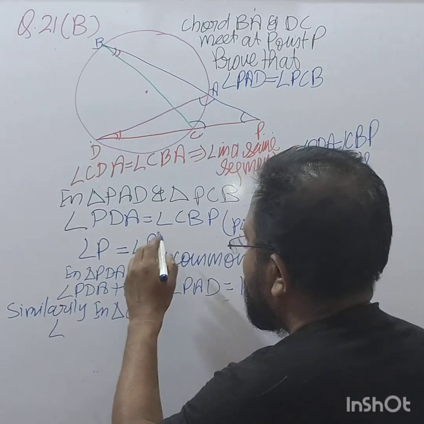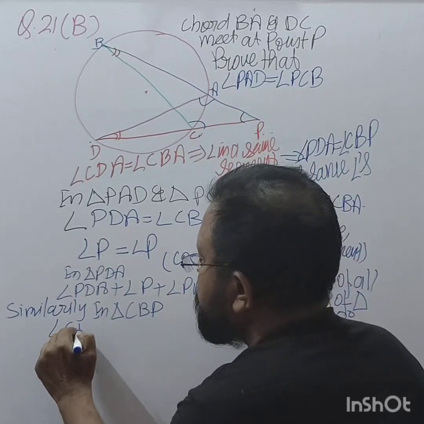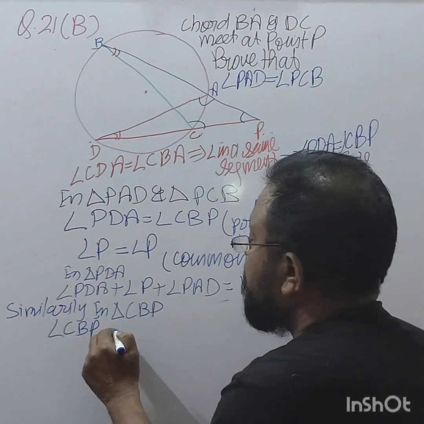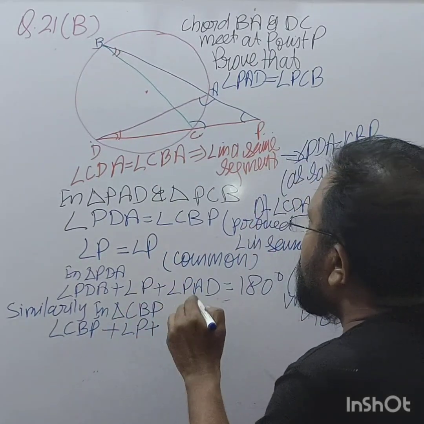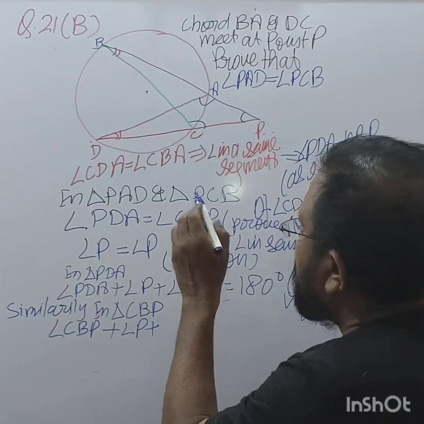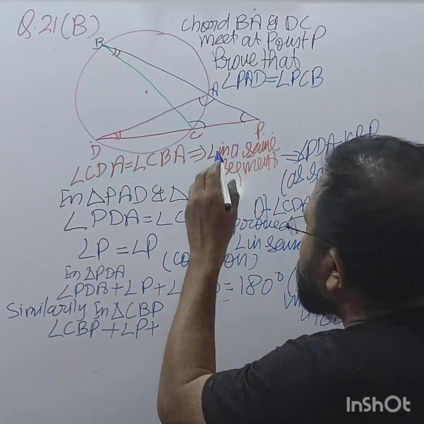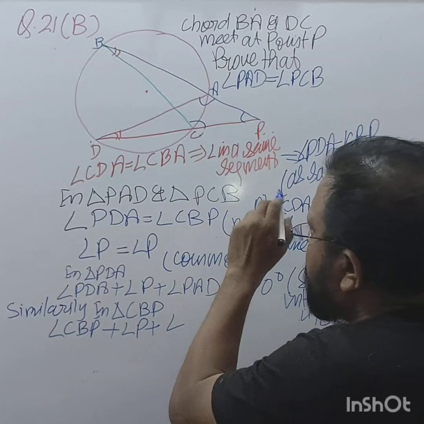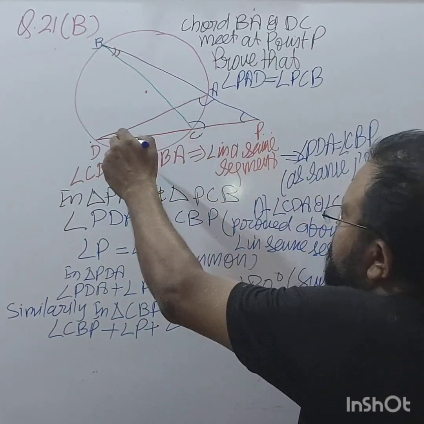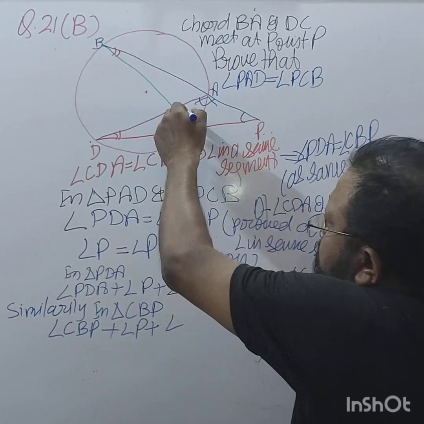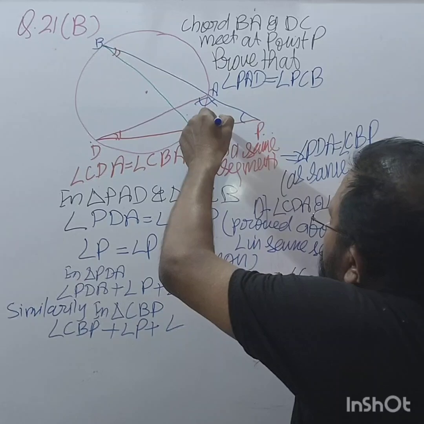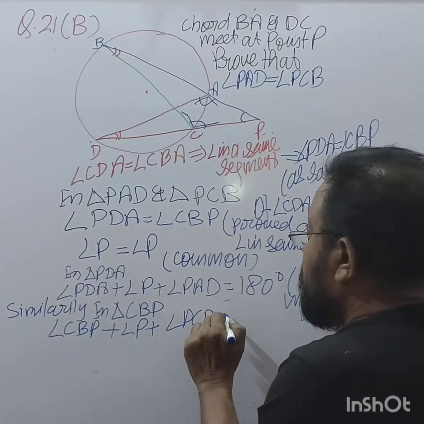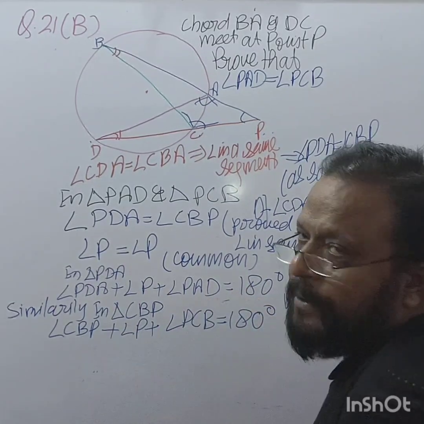Angle CBP plus angle P plus angle PCB, this angle PCB, is equal to 180 degrees, right?